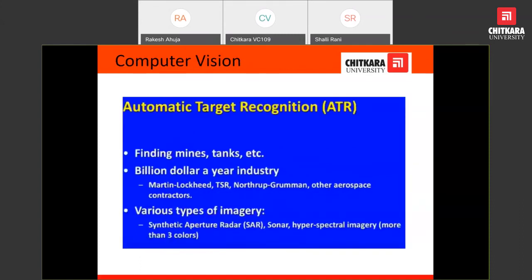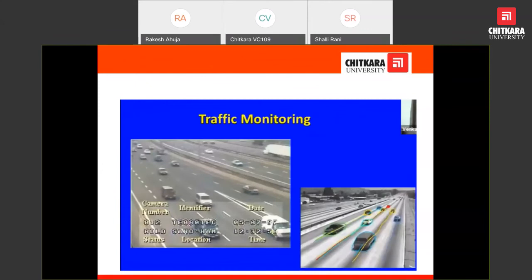Automatic target recognition will definitely be used in military and civilian applications, finding mines, tanks, etc., in case of war or in case of protection of our boundary. This is a billion-dollar company, billions of dollars working on that, and various types of imagery are available. Traffic monitoring is another issue, in order to reduce accidents. It is already working in a very effective manner, but still